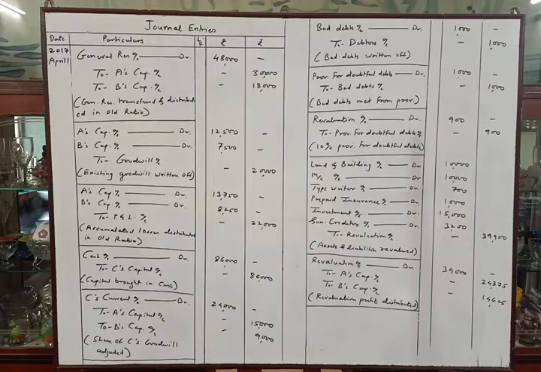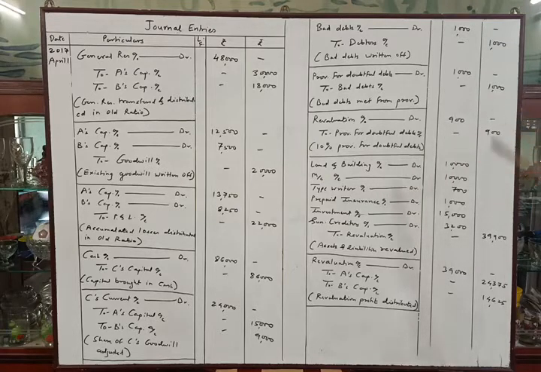Then these bad debts were made from provision. So this will be the entry: provision for doubtful debts account debit to bad debts account 1,000. And the old provision and new provision, the difference between these provisions is rupees 900, as I told you while solving the problem. So this difference will be transferred to the revaluation account. So the entry will be revaluation account debit to provision for doubtful debts account.